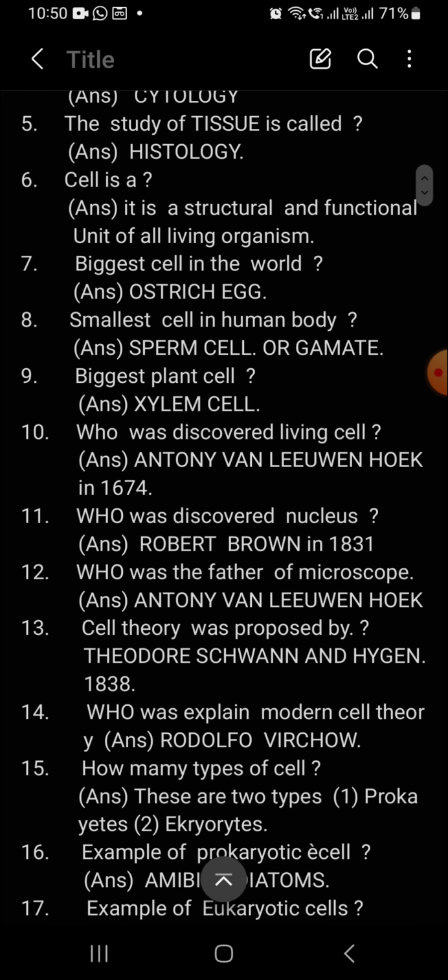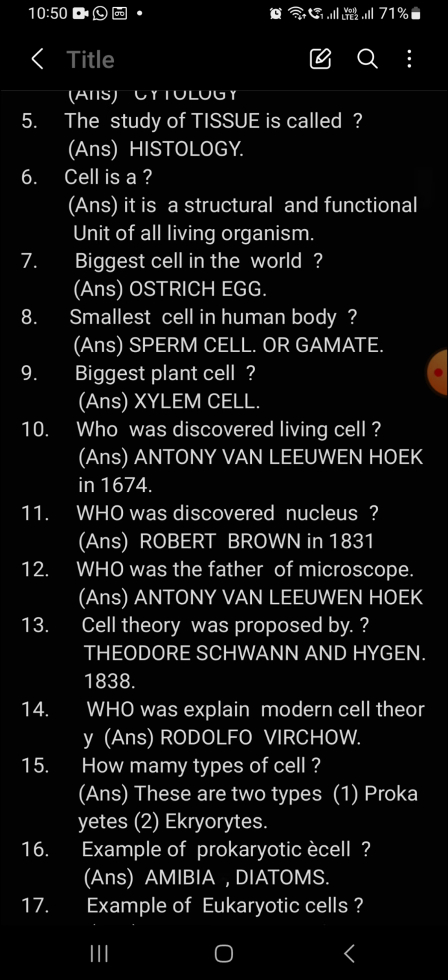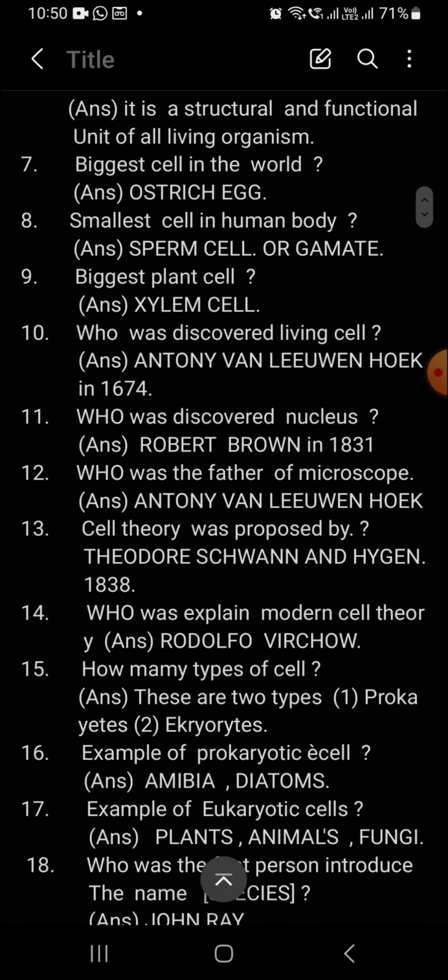Next question. The biggest cell in the world, ostrich egg. The smallest cell in the human body, that is the sperm cell or gamete. Next one, the biggest plant cell, xylem cell. So the xylem cell always transports water from the bottom to the top of the tree.